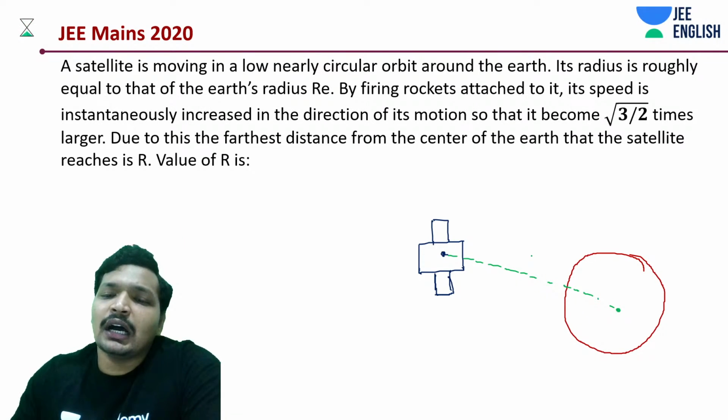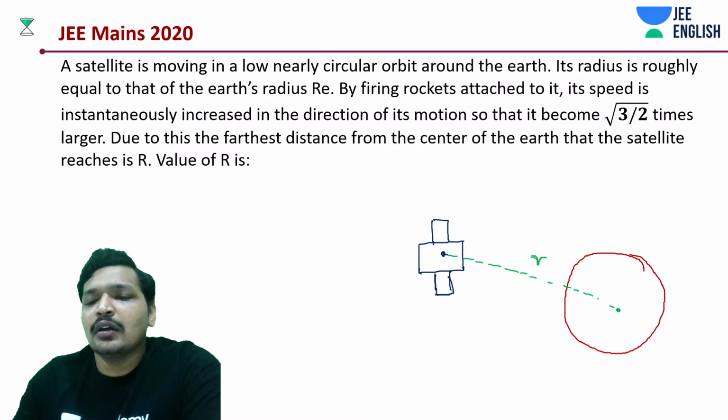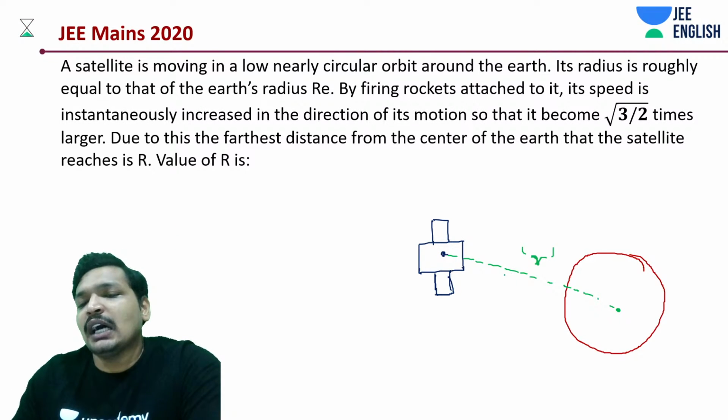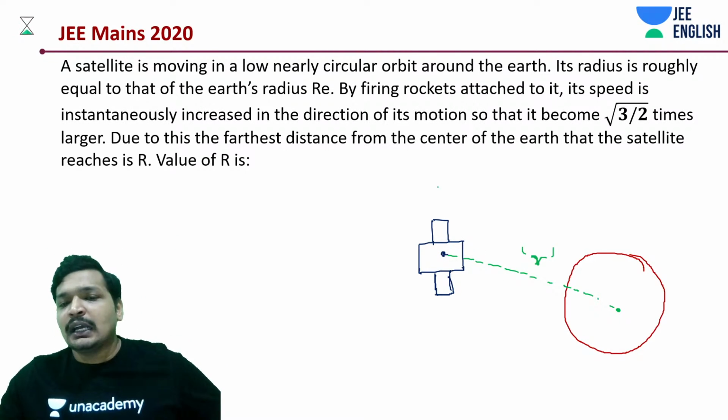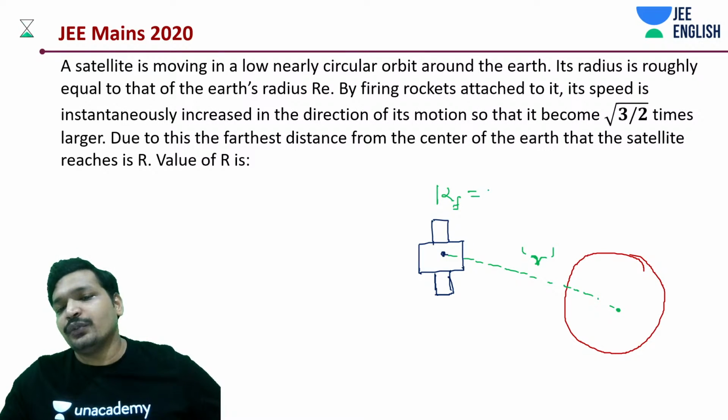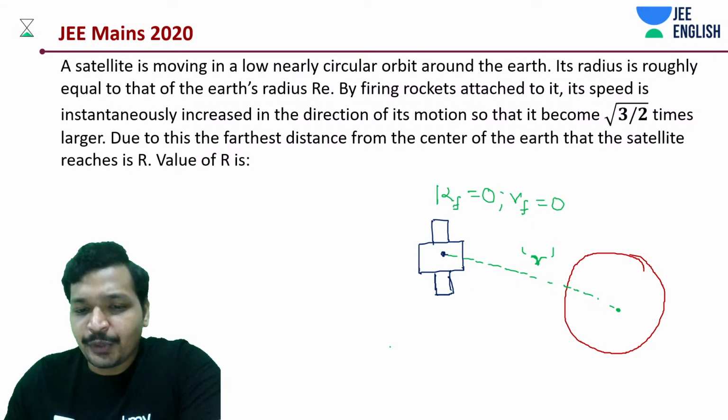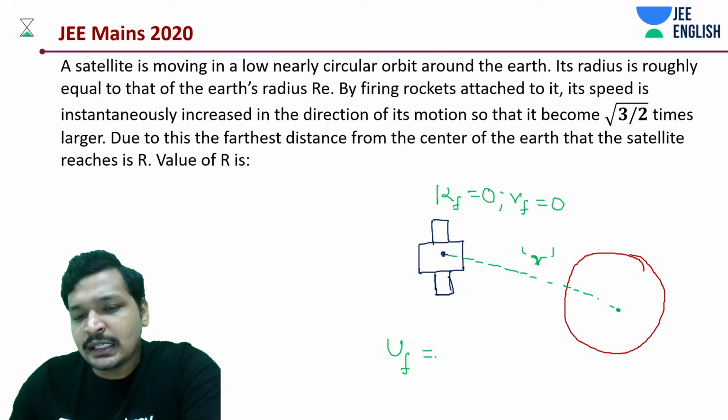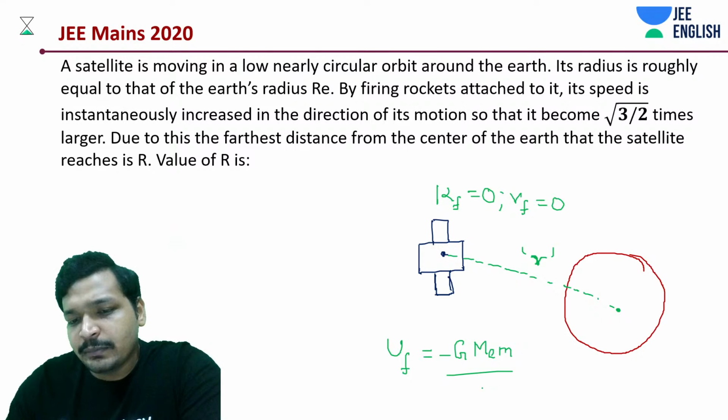Some distance r. Now at this r distance, what has happened? Kinetic energy final is 0. That is because velocity final is 0. What is the potential energy final? Minus G ME into m divided by r.